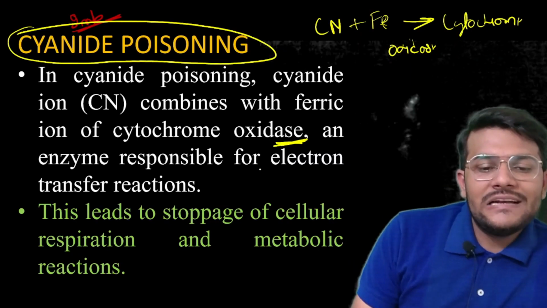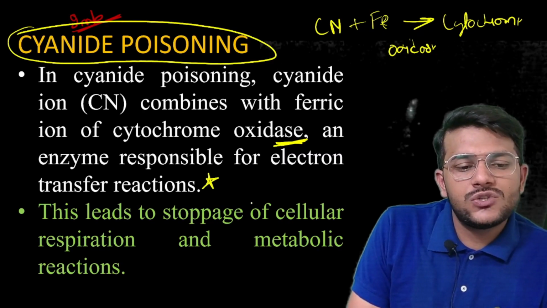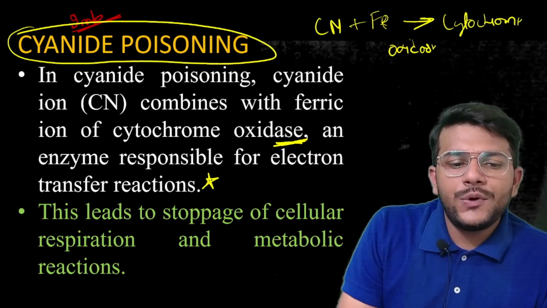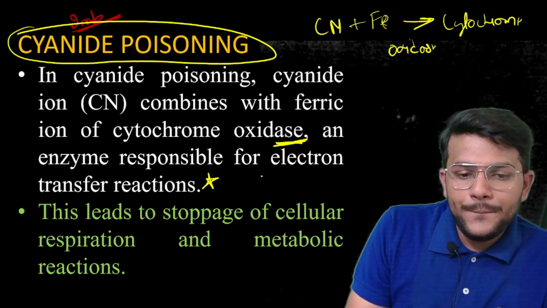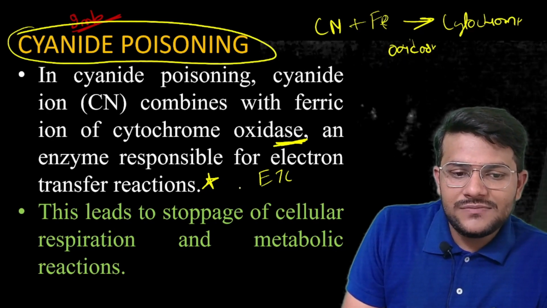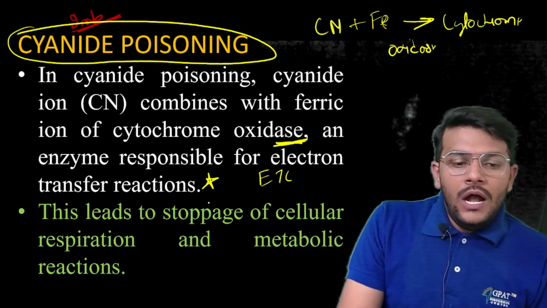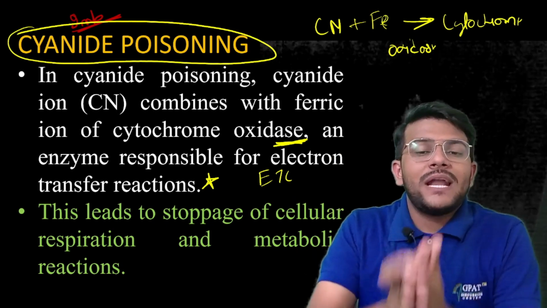Cytochrome oxidase is responsible for the electron transfer reaction. So this leads to the stoppage: cyanide binds to the ferric ion of cytochrome oxidase, an enzyme responsible for the ETC, the electron transfer chain reaction. This leads to the stoppage of cellular respiration and metabolic reactions.